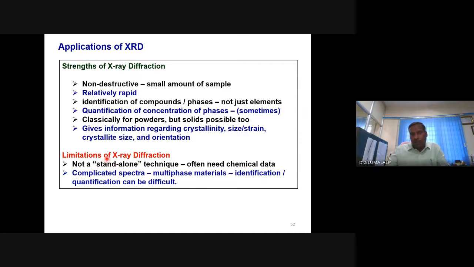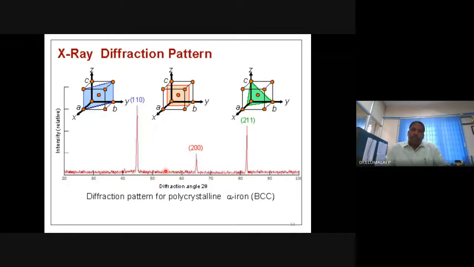But there are limitations for this equipment. It is a very high priced equipment, and you need very high capital expenditure for this. If the material has different components, a binary mixture is okay, a ternary mixture is okay. But if several components are added to one solid and you try to take the X-ray diffraction and interpret it, it is difficult; you will get a complicated X-ray spectrum. So I think I'm done mostly with XRD.